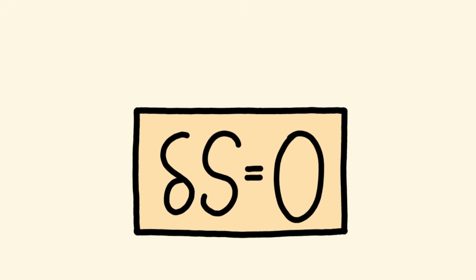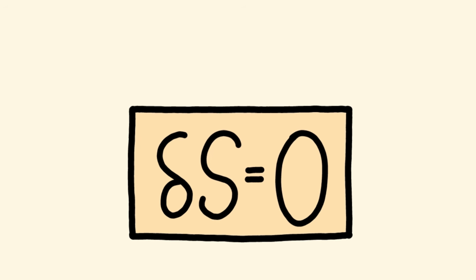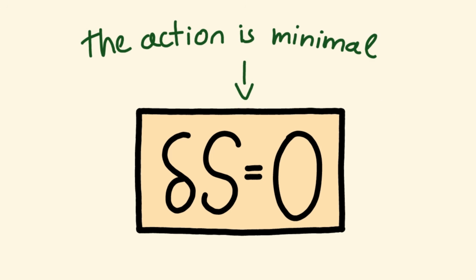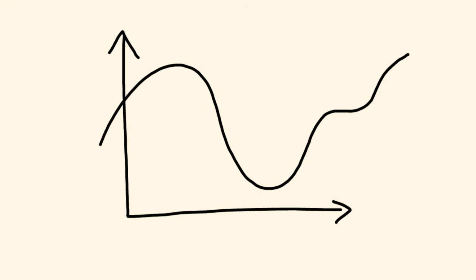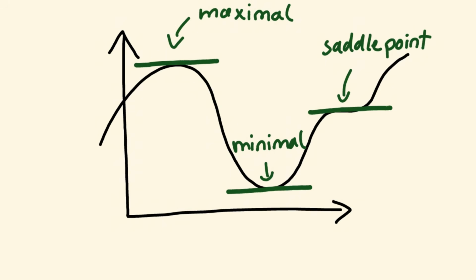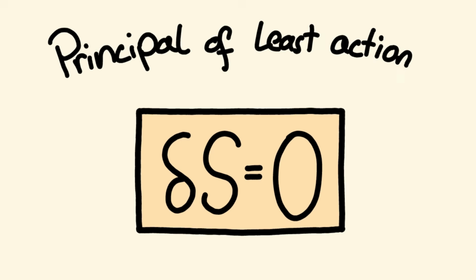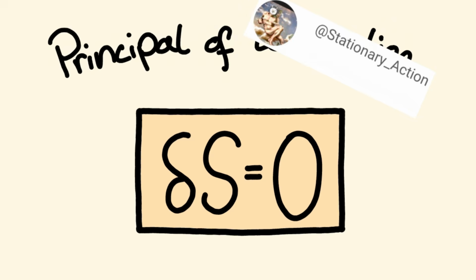So that's what delta S equals 0 is supposed to tell us, that the action is minimal. That's why it's called the principle of least action. But actually, the slope of a function is 0 whenever the function is stationary, so when it's minimal or maximal. So the name principle of stationary action is more precise.